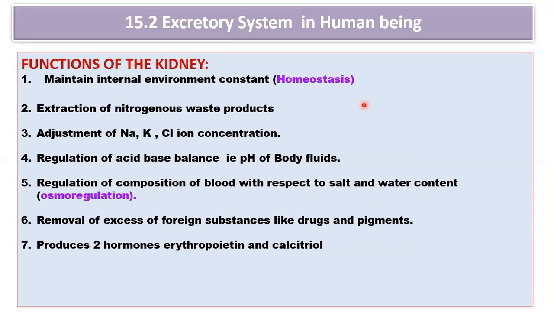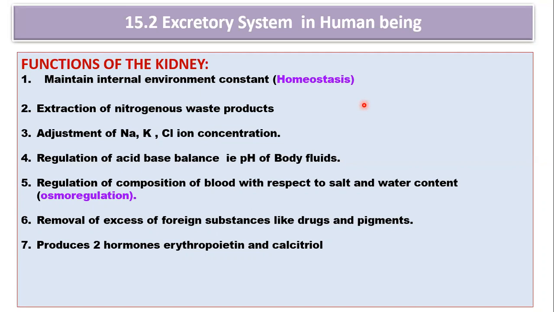When these salts and ions are adjusted, it is ultimately responsible for regulation of acid-base balance, that is the pH of body fluid. It is also going to regulate the concentration of water and salt with respect to your blood, which is known as osmoregulation.